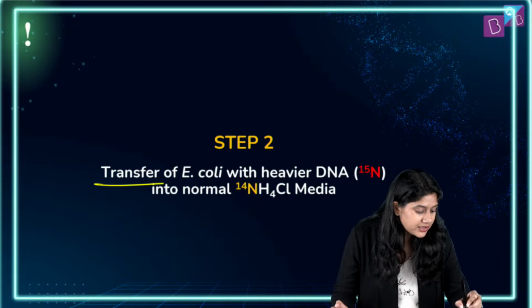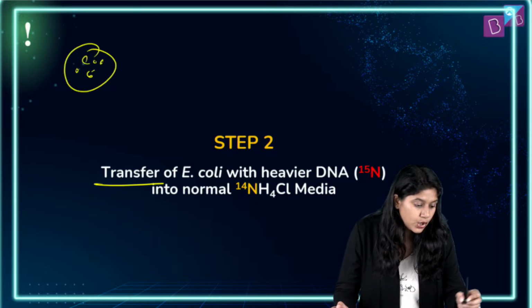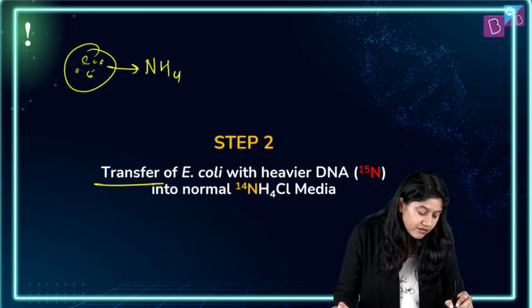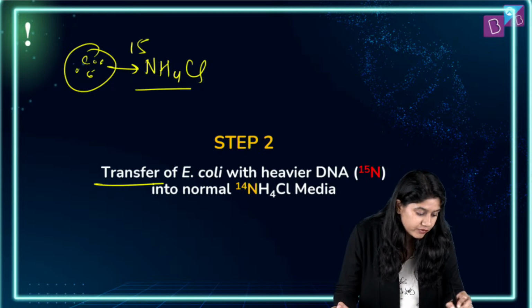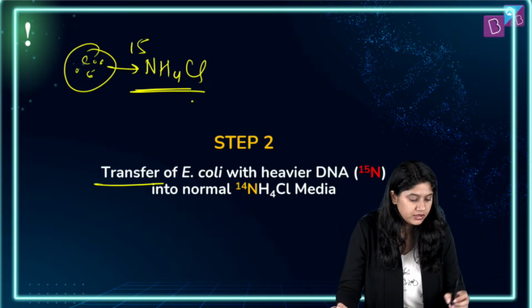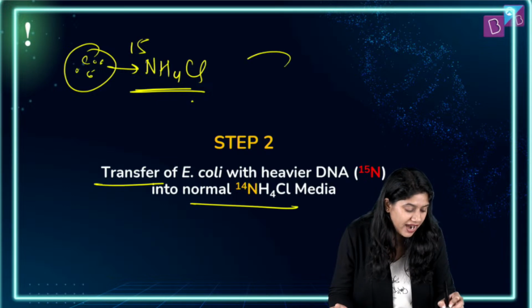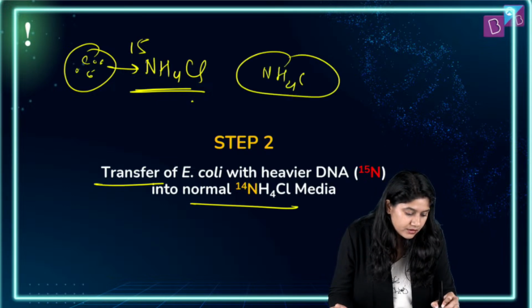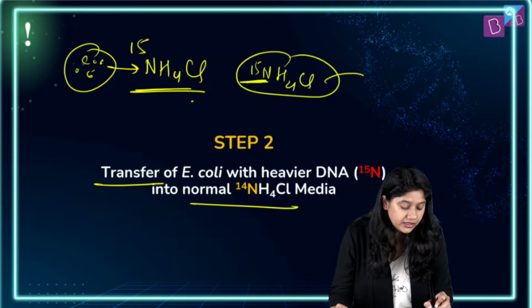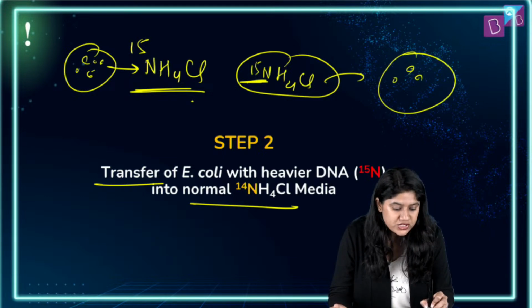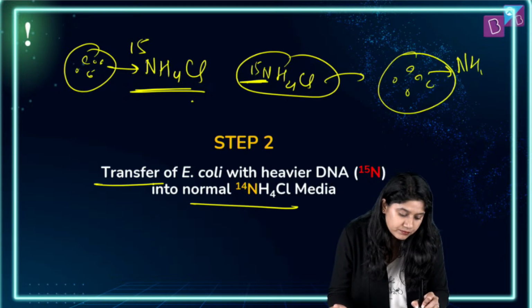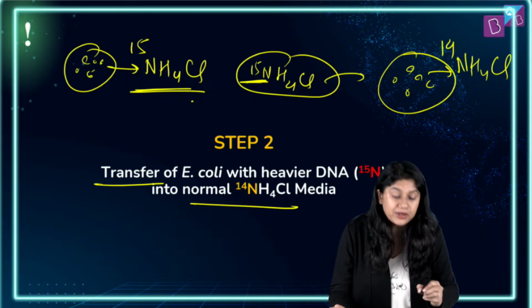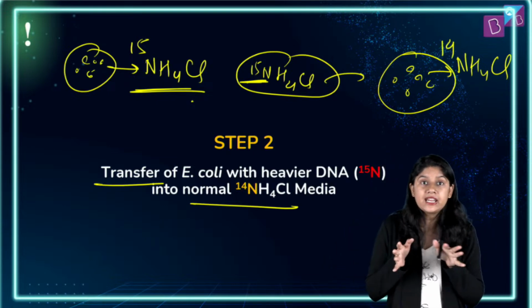We will transfer these E. coli with the heavier nitrogen into the normal. Now when we have this E. coli which has nitrogen 15 into the medium which has nitrogen which is normal. Everyone, are we clear? क्लियर एवरीवन?